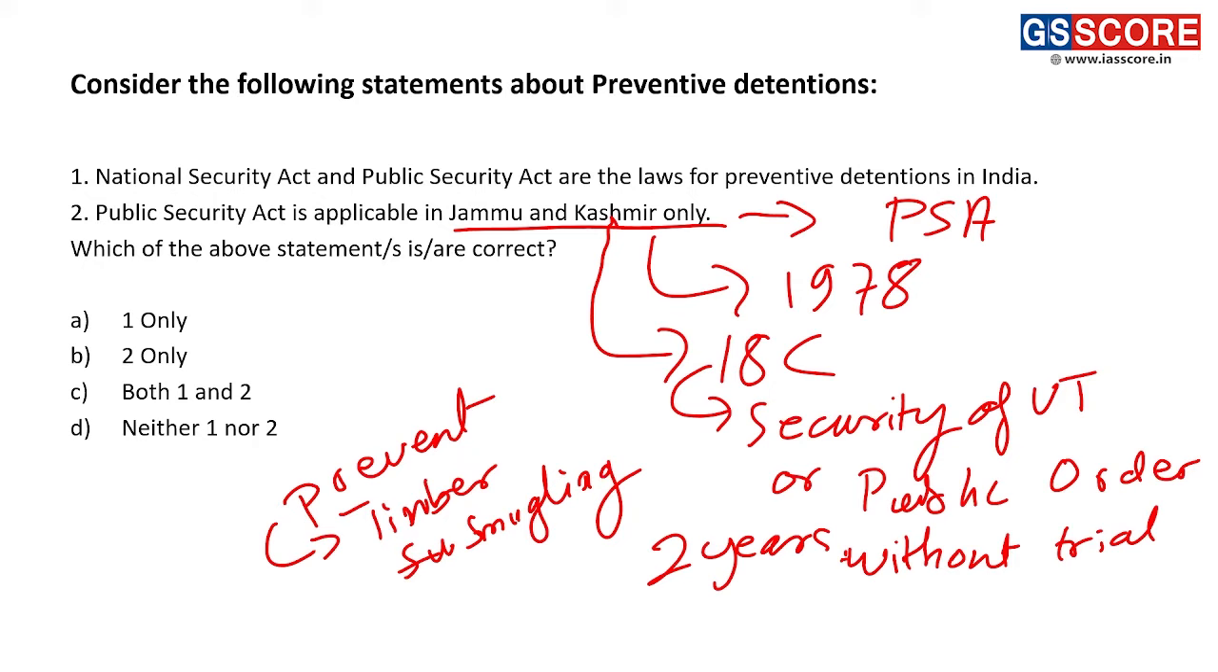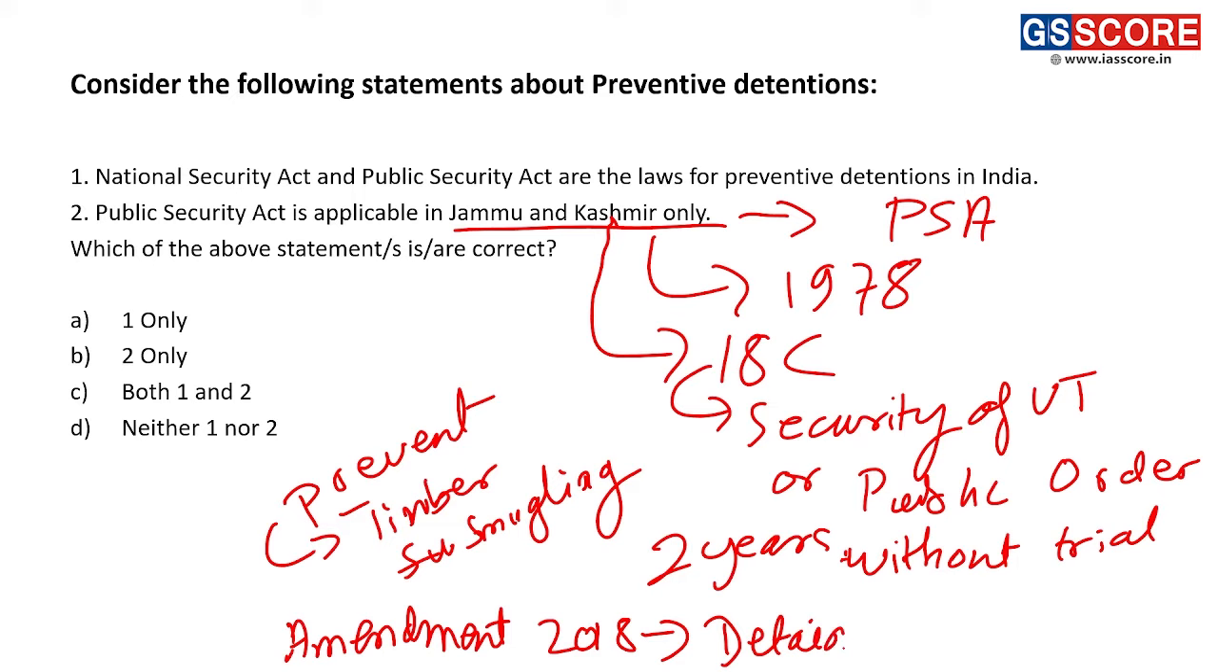In fact, in 2018, an amendment was brought in with respect to the Public Security Act, and according to this amendment, a person who is detained in Jammu and Kashmir or who is arrested in Jammu and Kashmir under the Public Security Act can be detained in any other state of India.